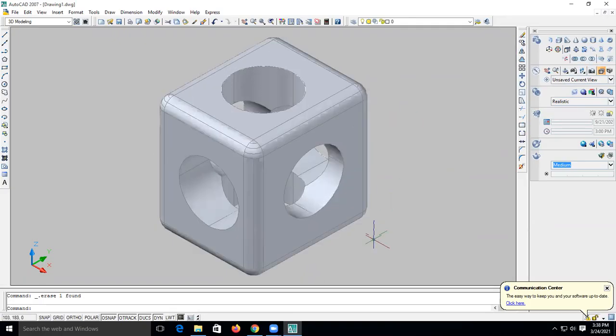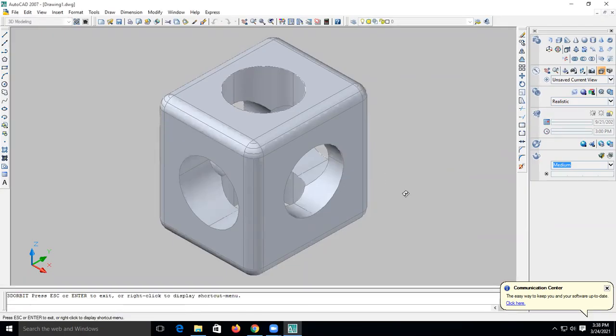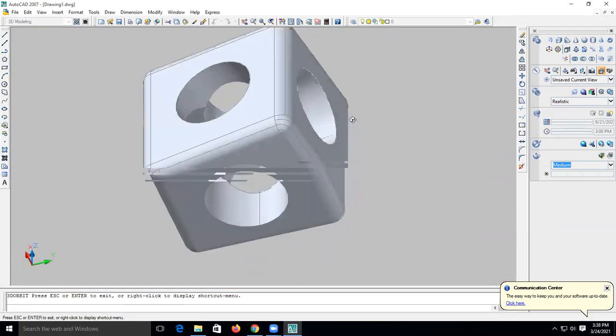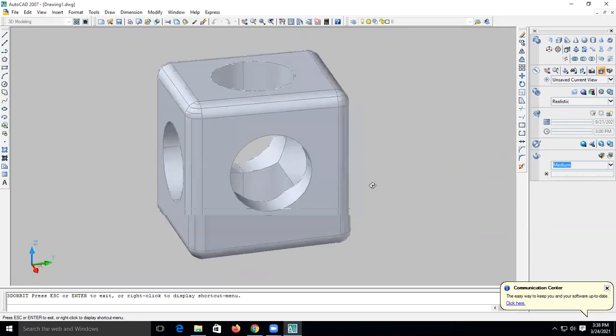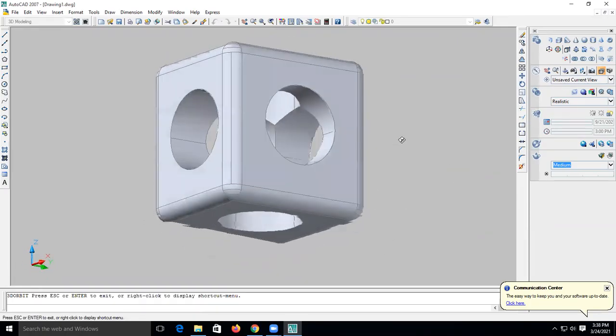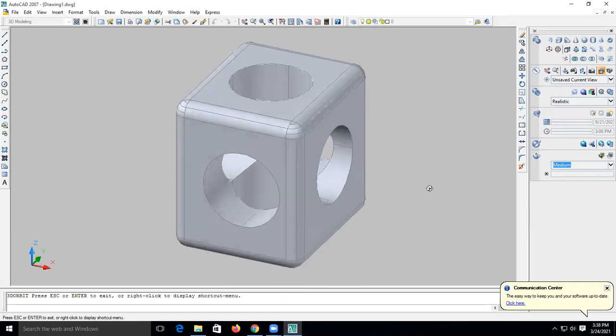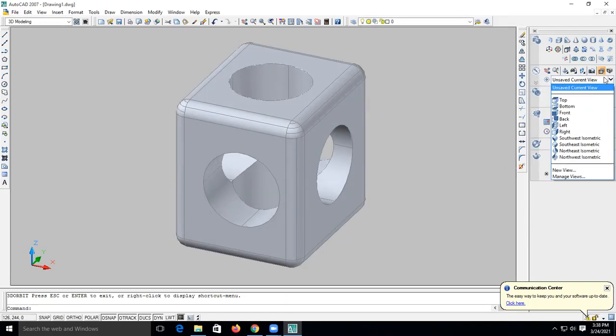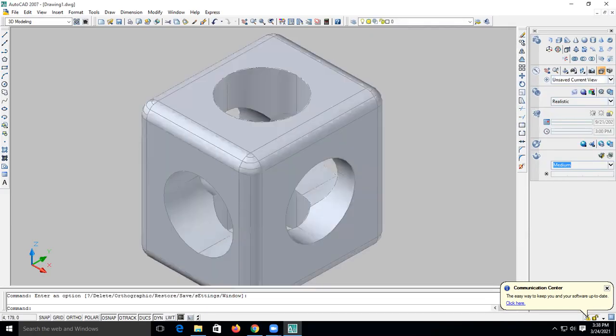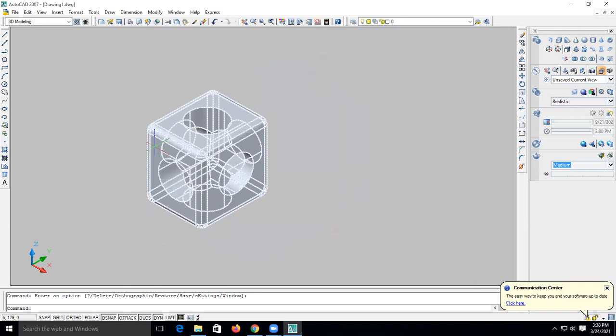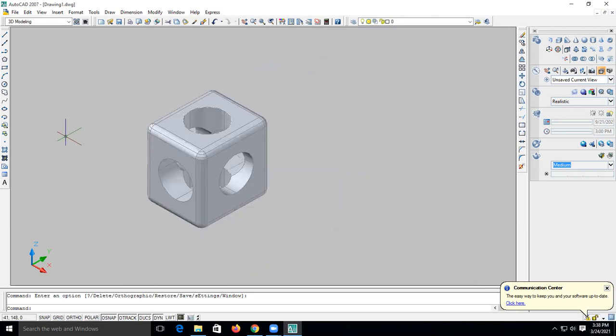And with the help of orbit, on the left side you can rotate it. आप उसको rotate करके देख सकते हैं. You can rotate it likewise. ठीक है. Now how to save it for the 3D printing. 3D printing के लिए उसको कैसे सेव करेंगे देखते हैं.